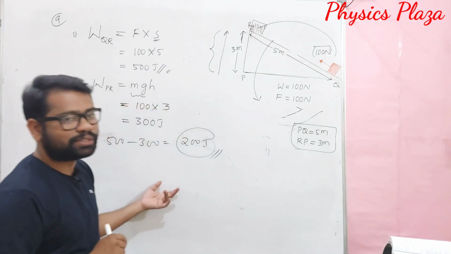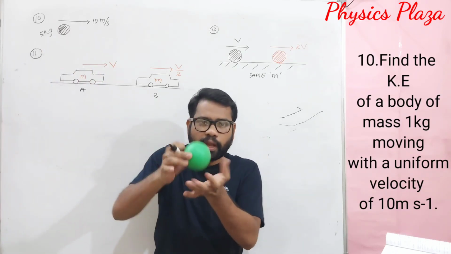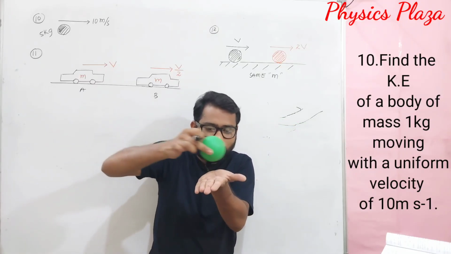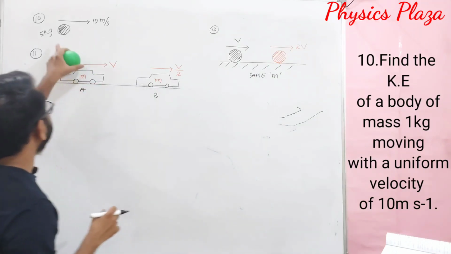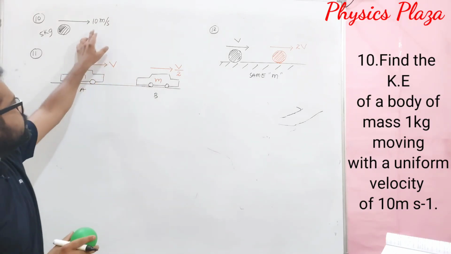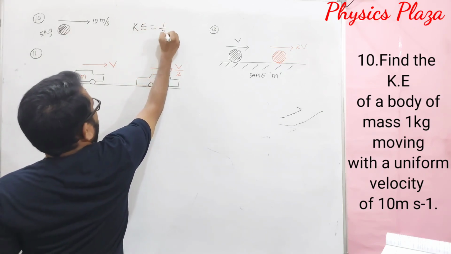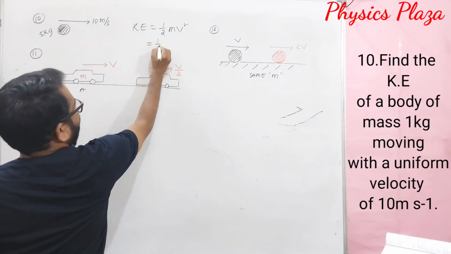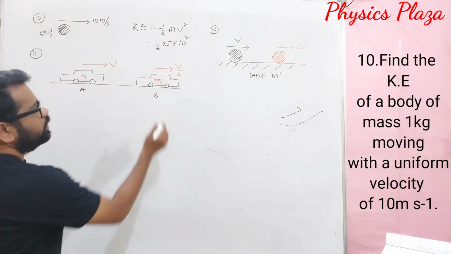Okay, children, copy it. Here a body of mass 5 kg is going with 10 meter per second. So obviously, dear children, as the body is in motion, it possesses kinetic energy. Then how to calculate that kinetic energy in the given question? It is given that mass is 5 kg and the speed is 10 meter per second, and we know that kinetic energy is equal to half mv square. So here it will be half, mass is 5, v square is 10 square.